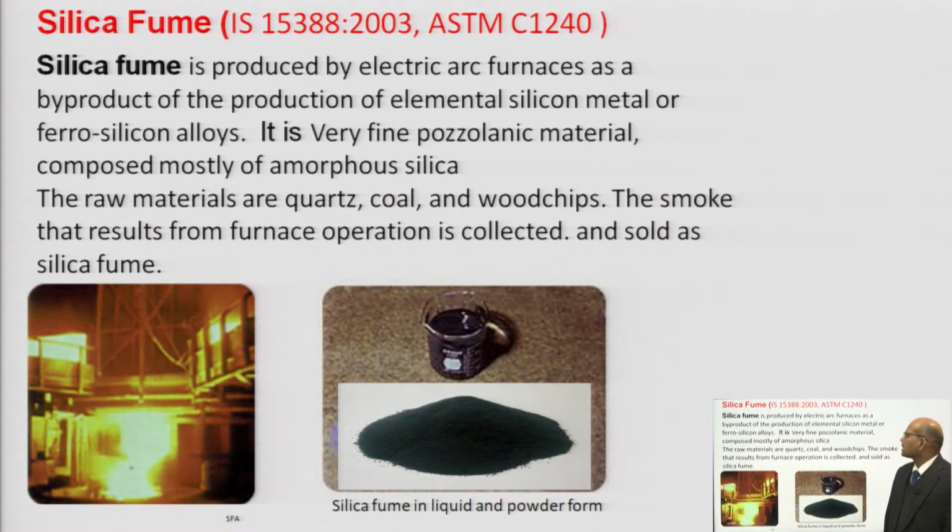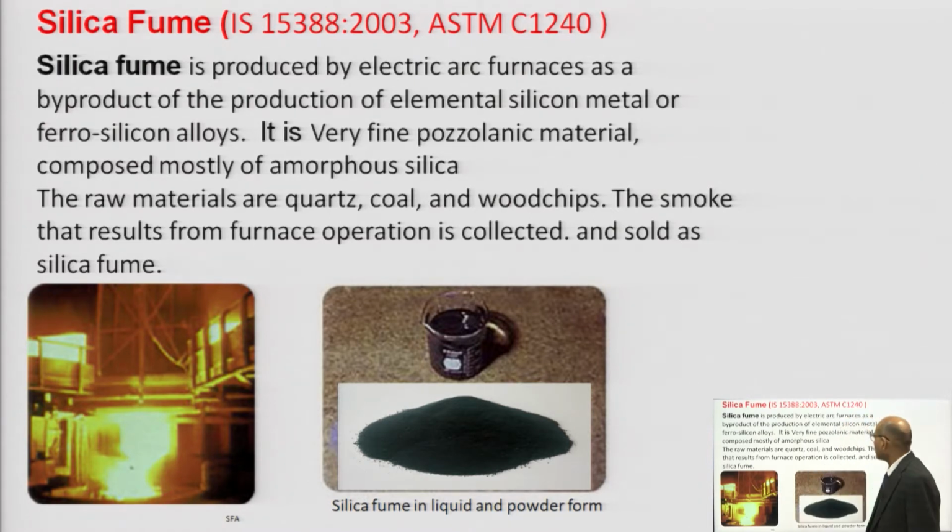So how is silica fume produced? Silica fume is produced in electric arc furnaces as a byproduct of the production of elemental silicon metal or ferrosilicon alloys. Okay. So it is a very fine pozzolanic material composed mostly of amorphous silica.